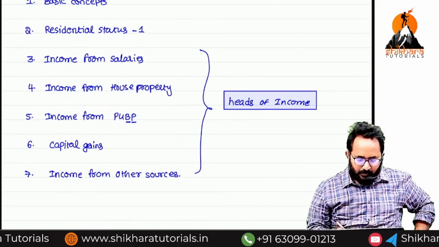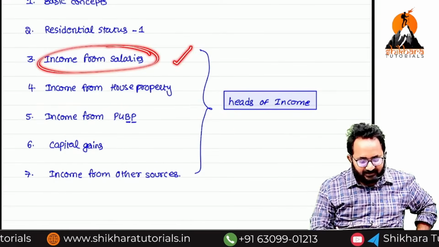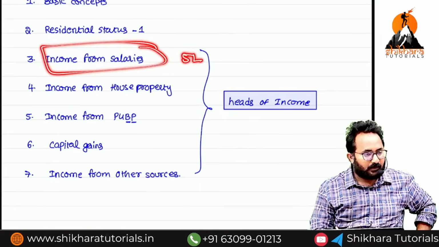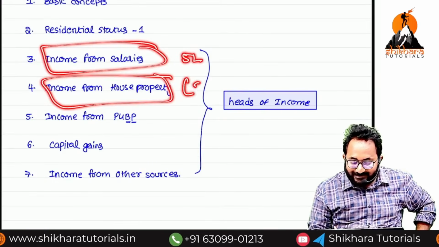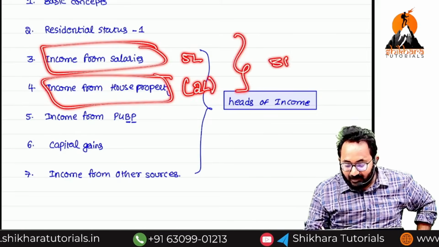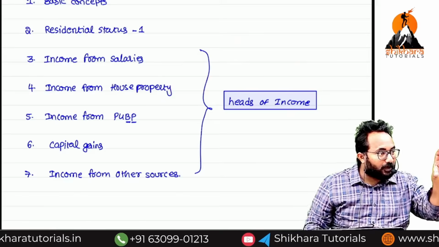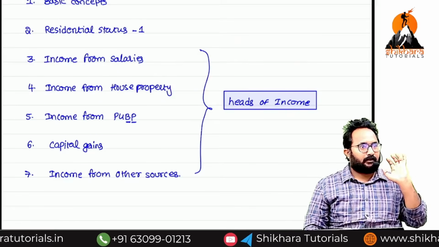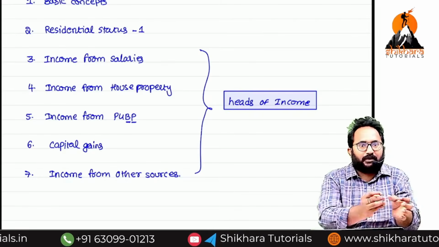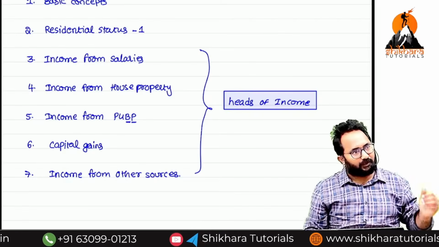Okay. Sir, salaries income is there. That is nothing but 5 lakh. House property loss is there 2 lakh. Ultimately, what is your income? 3 lakh. That means we are doing what, set off. Okay. How to do this set off? There are certain rules for doing set off. You can't set off whatever you want.